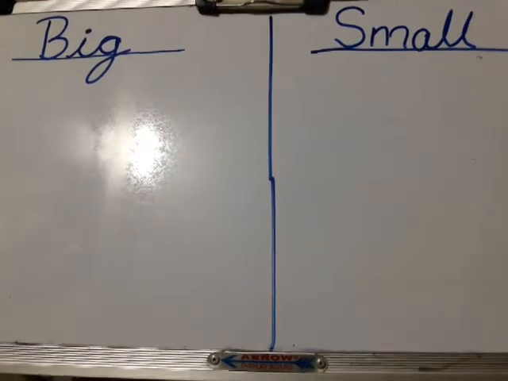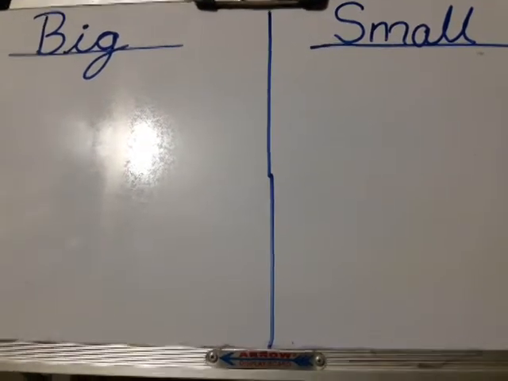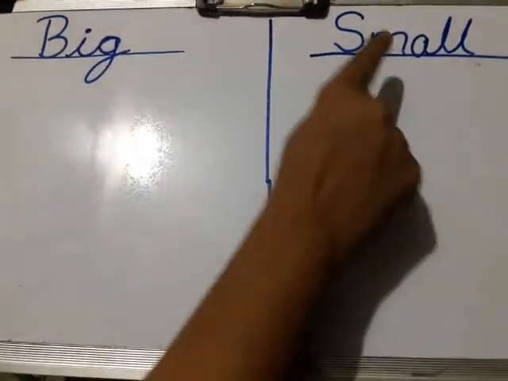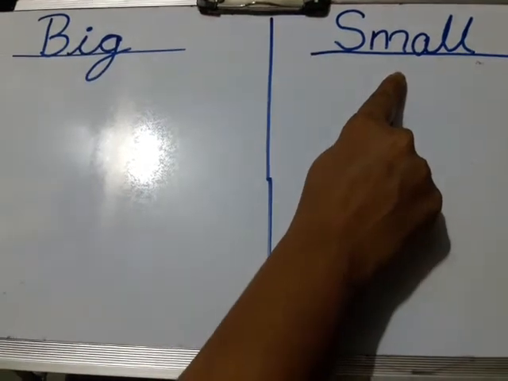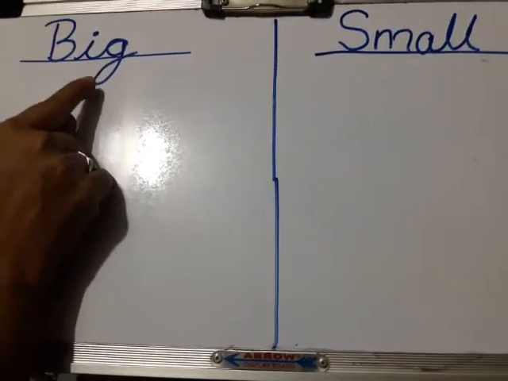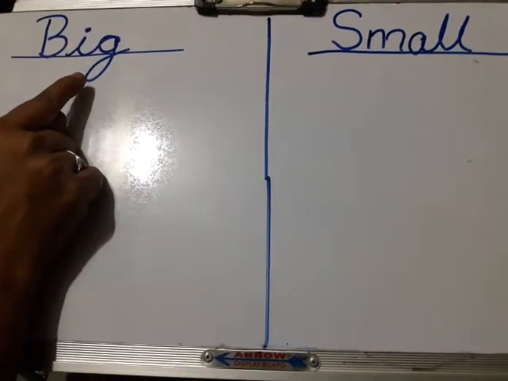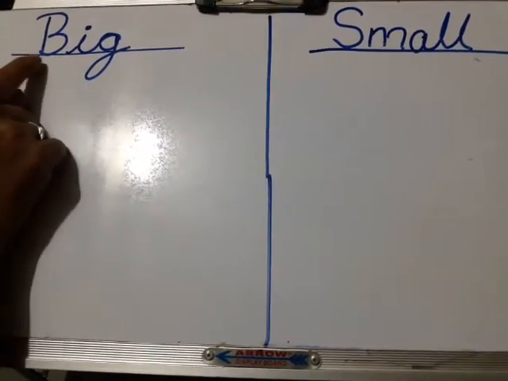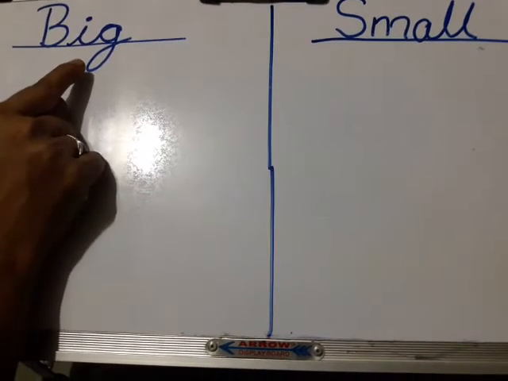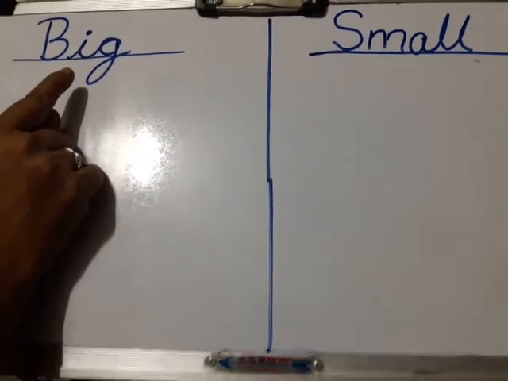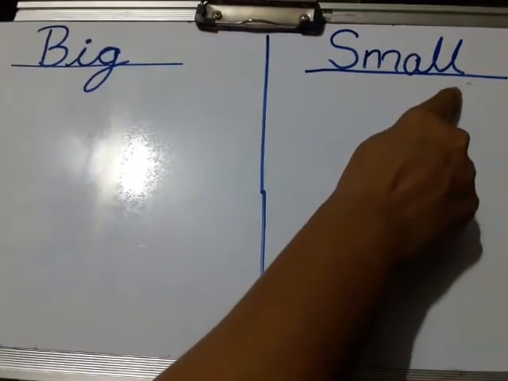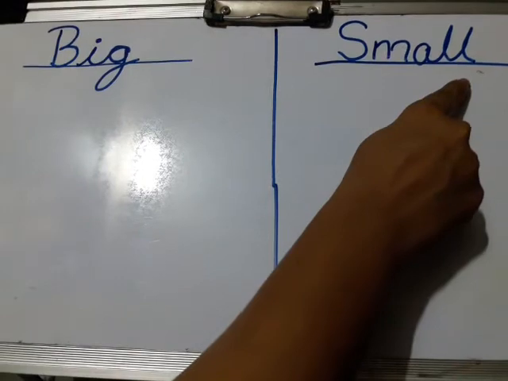Okay, so today we are going to learn about big and small. B I G, big. Repeat after me. B I G, big. And S M A double L, small.